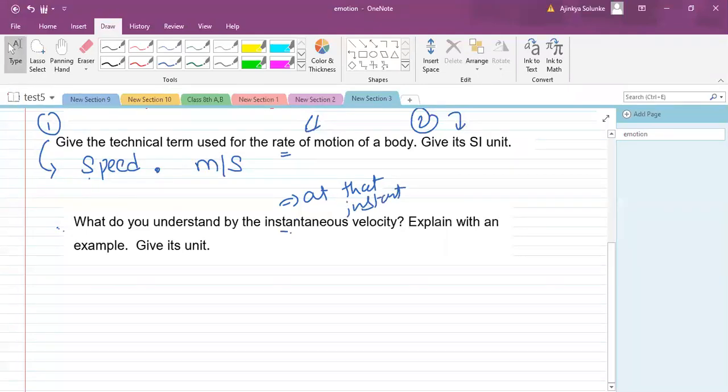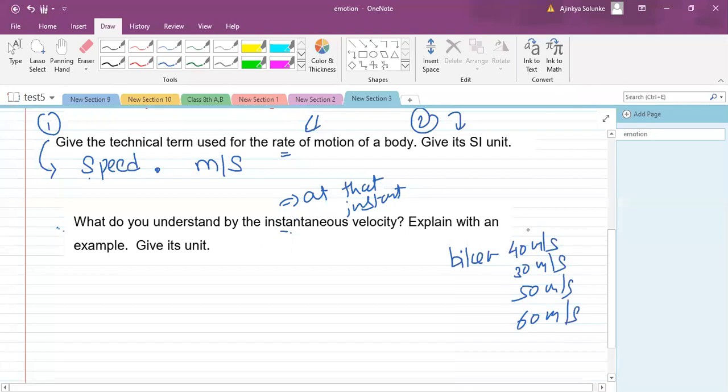No, it is not average velocity. Okay, let me tell you one example, and then you can focus. Just assume for a second that you are using a bike. The current speed is 40 meters per second. Afterwards, let us just say it is 30, and then it is 50 again, and then it is 60 again.